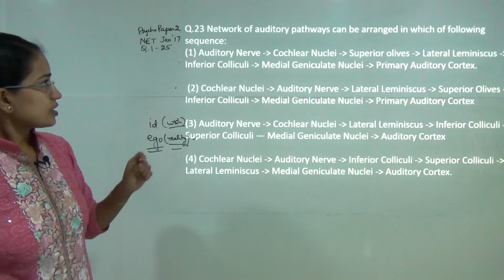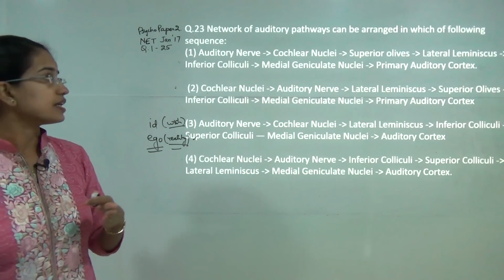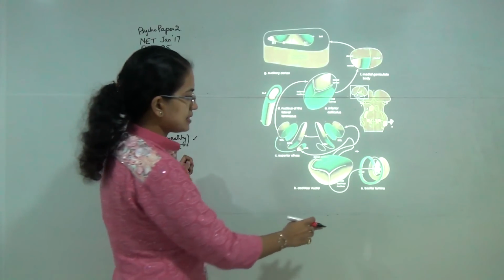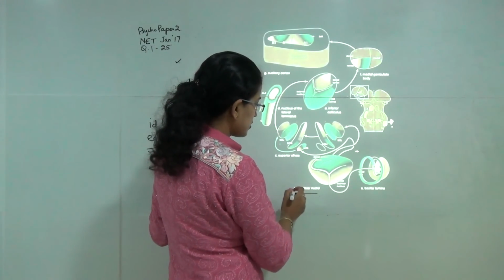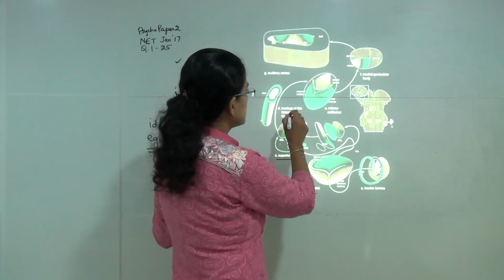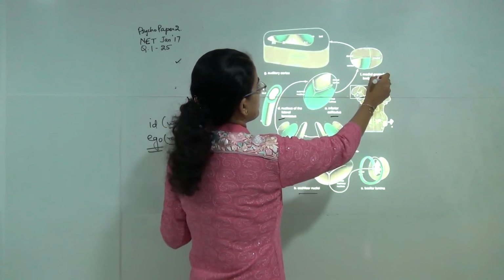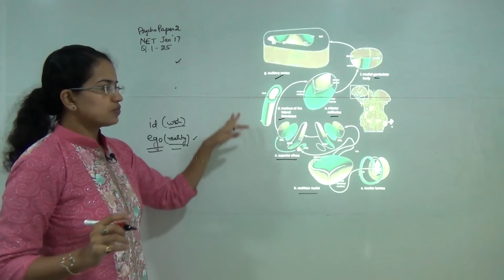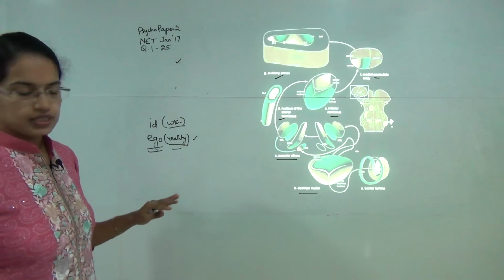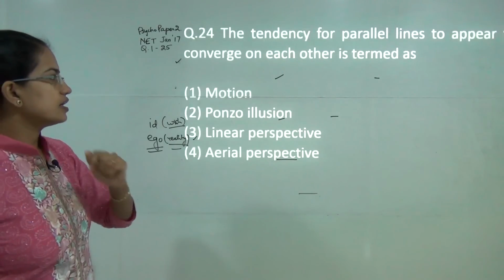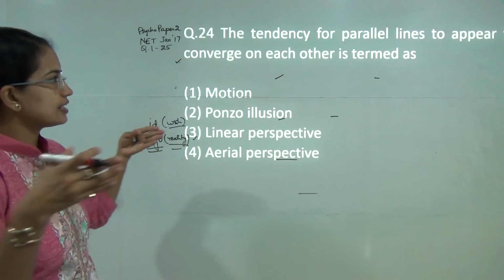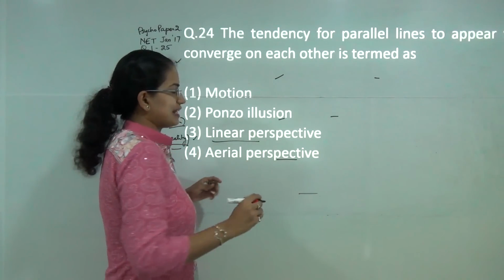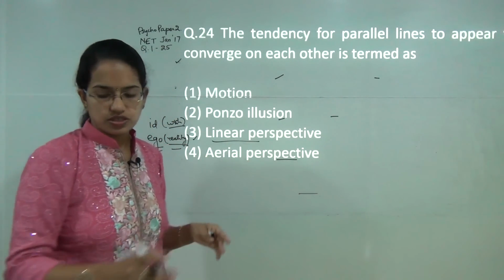Next question. Now you have to correctly match the pathway, and the correct sequence is 1. Let's see it in the next diagram. So you have the basilar lamella, then you have the cochlear nuclei followed by superior olivary complex, then you have the lateral lemniscus, inferior colliculus, medial geniculate body, and finally the auditory cortex. That would be the correct order. So with this we understand the flow of the auditory impulse, and we have also covered this in the chapter of ear. Now next, the tendency for the parallel lines to appear to converge to each other is known as linear perspective, and that's again a very direct question which is based on the definition.